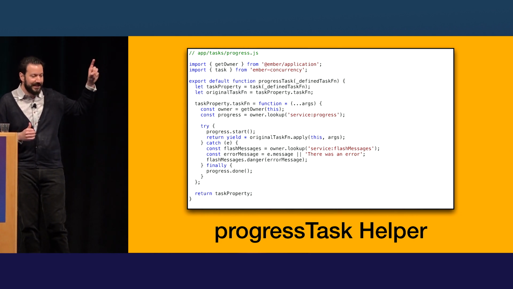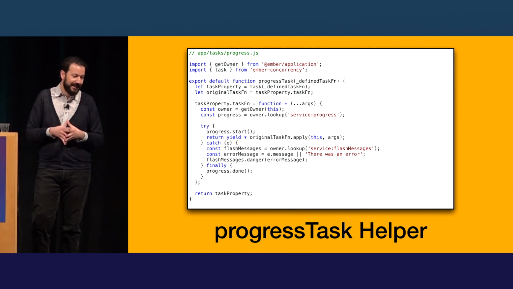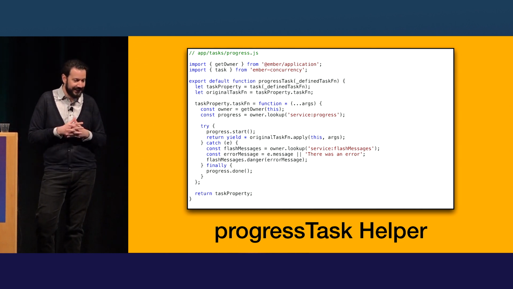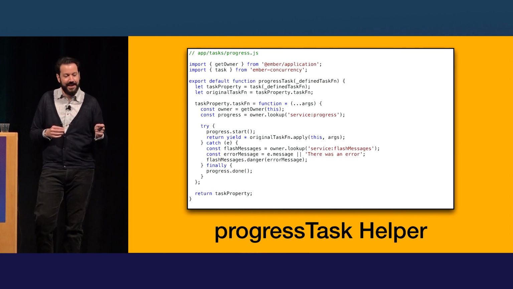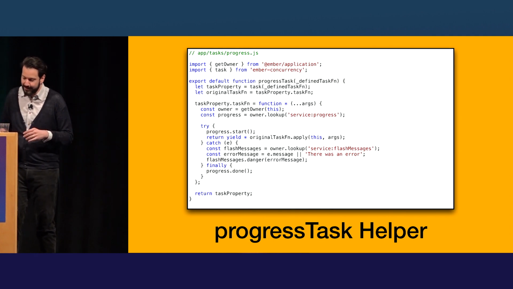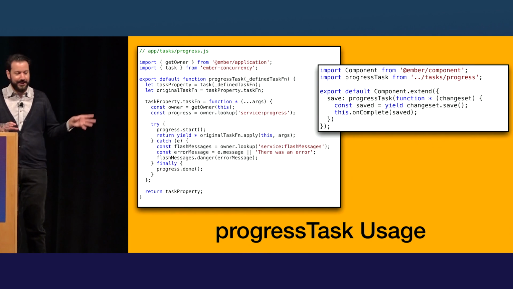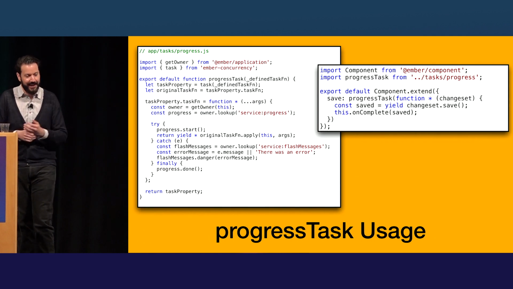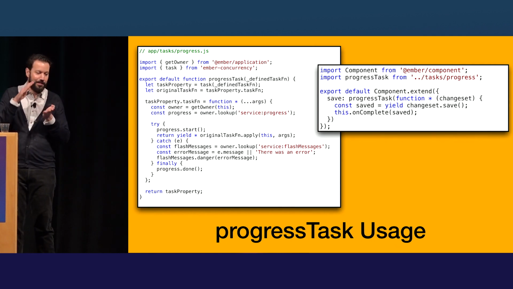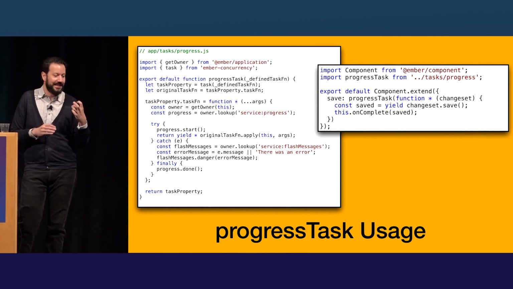So we can grab the progress service from the container, call start on it, yield the original task function, and if there's an error, send that error to the flash messages. I'll keep this code on the screen, but I'll also show on the right what happened to my component when I did that. So it's quite a nice refactor, ended up with just 2 lines. And intuitively, it's those right 2 lines.